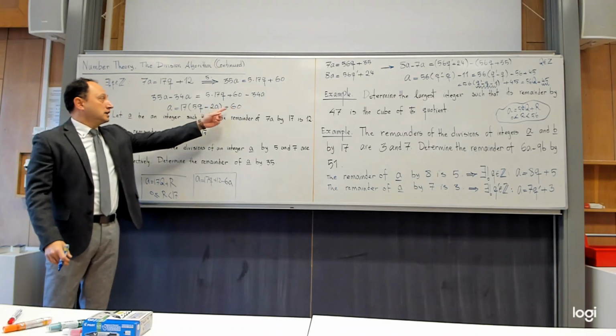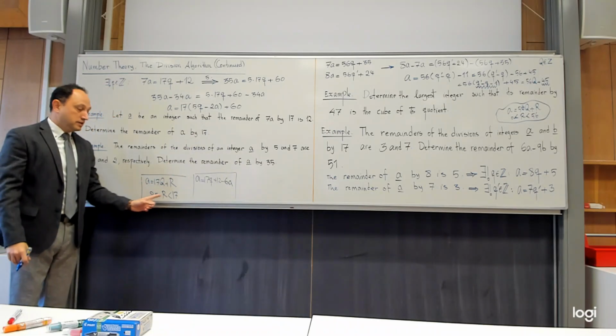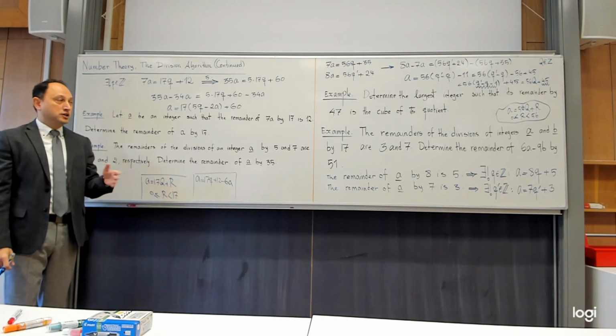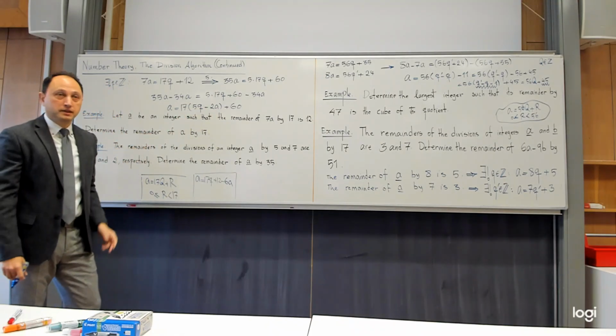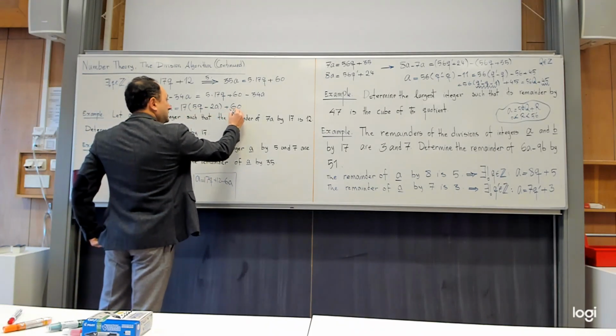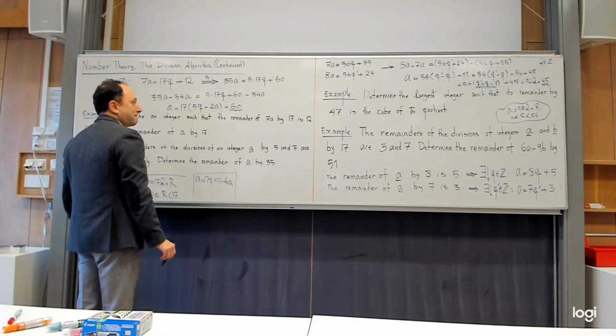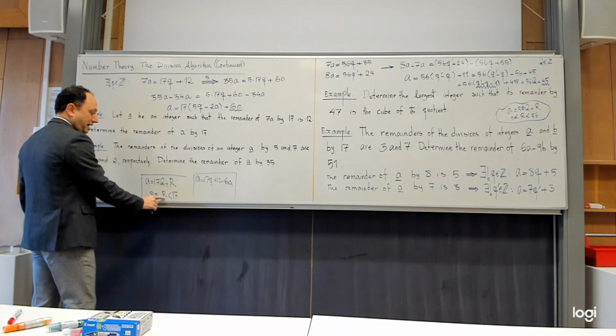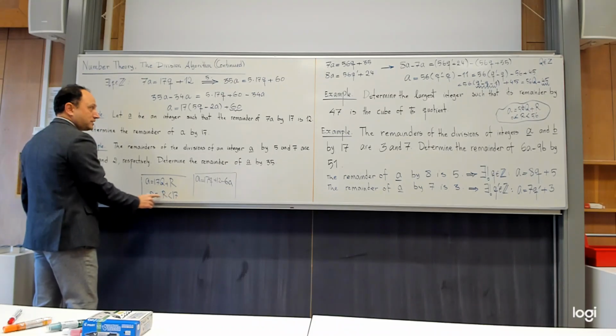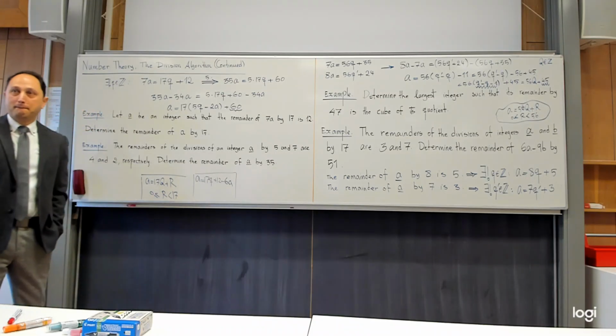No, because the remainder should satisfy this condition. It's not that condition. Then I hope that you can immediately solve that problem. How should I solve this problem? Instead of 60, how can I imagine it? I want to have some number out so that it's between 0 and 17. So what can I write instead of 60?